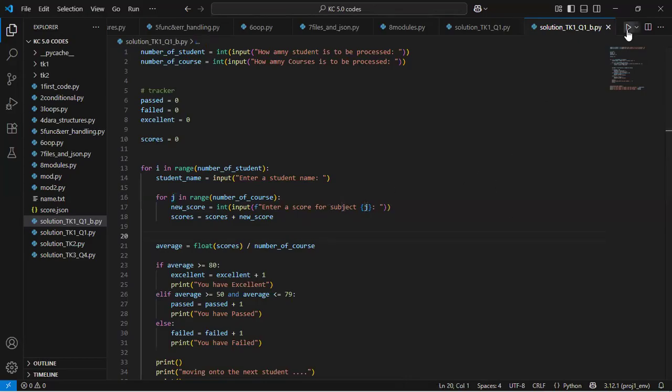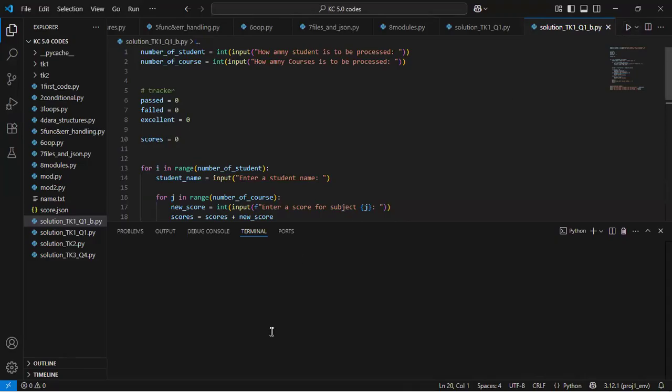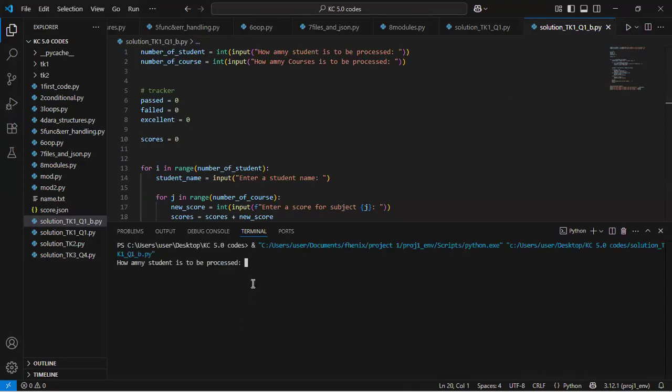So if I run this code now, that value should now be dynamic. If I say I want to process 3 students, but I want to collect 5 courses, let's see. It says enter a student's name. If I say student 1, it says enter score for subject 0.